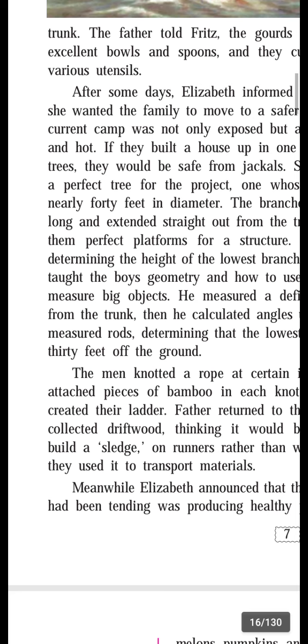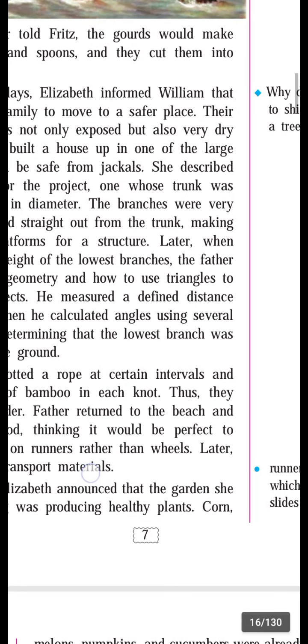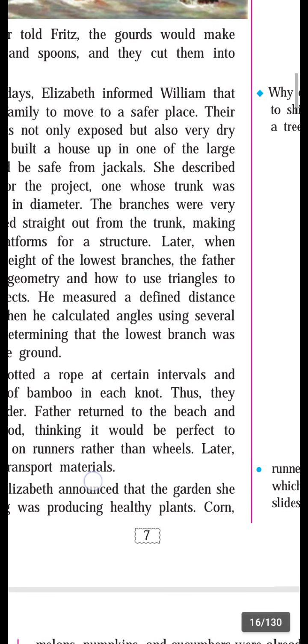They made a sledge which slides on the ground rather than on wheels, मतलब घसरू शकेल.